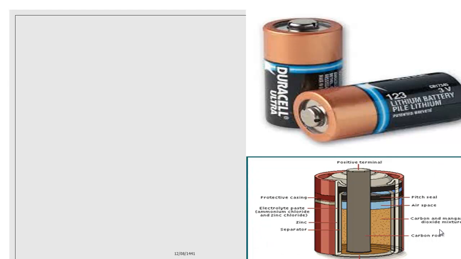If you open the battery, and we did that in the first term, I showed you that inside any battery there is one kind of element. This element is called carbon. Inside any battery there is carbon, and there are many other materials. These are called chemical materials. These chemical materials work together to give us electricity.